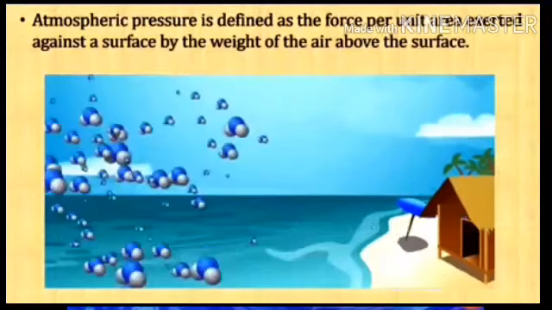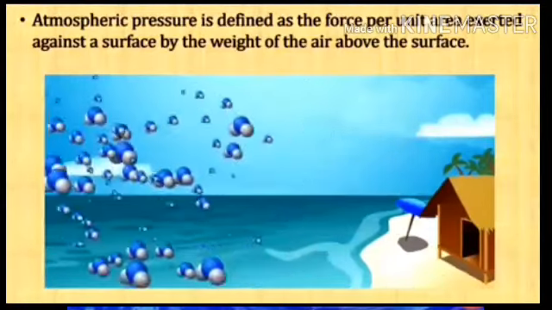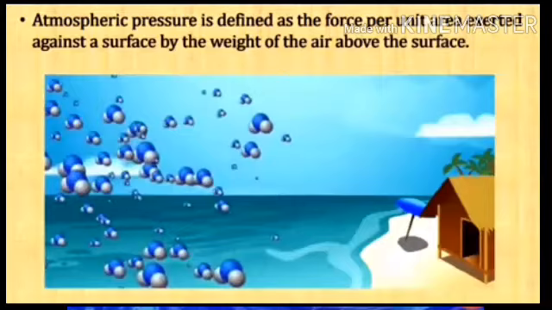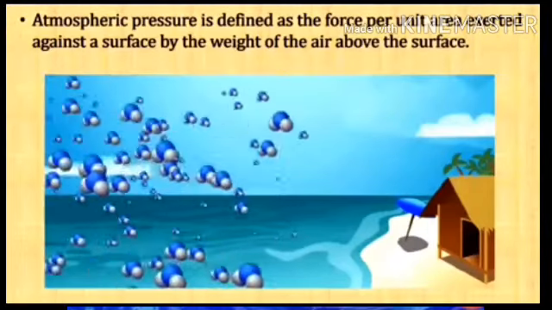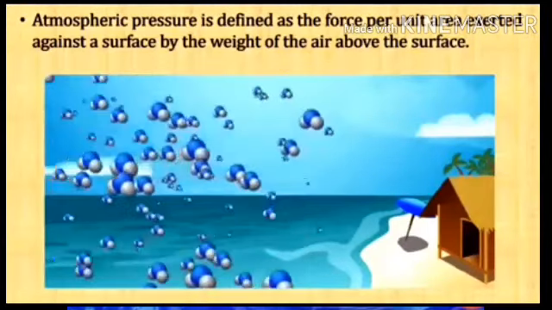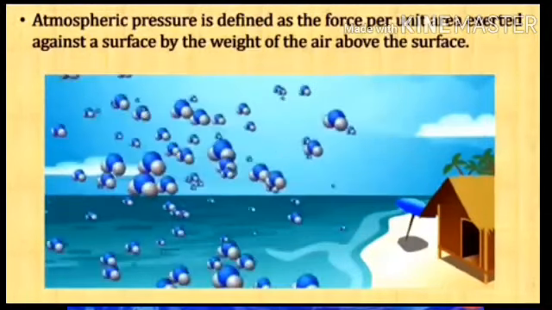That is called atmospheric pressure. It is defined as the force per unit area exerted against a surface by the weight of air above the surface. The same thing happens in the piston.